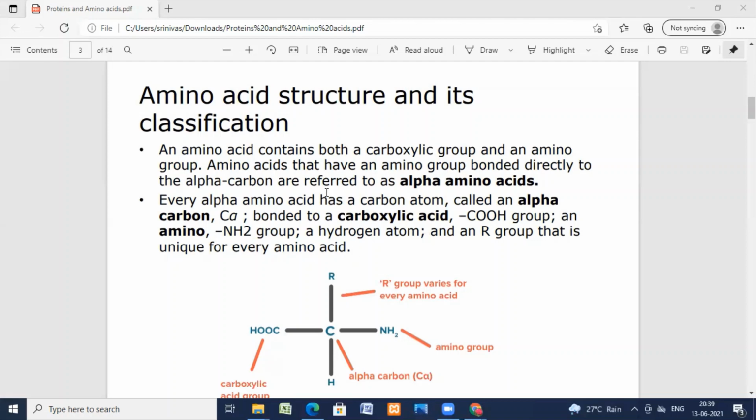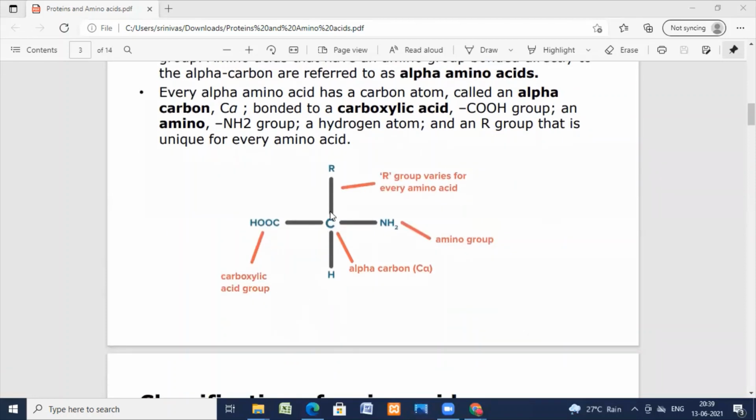So the carbon valency is tetravalent. One bond is to the amino group, one to the acid group, one to the R group, and one to the H. Here you can see the carbon. This is the amino group. This is the COOH group. This is the R group and H.